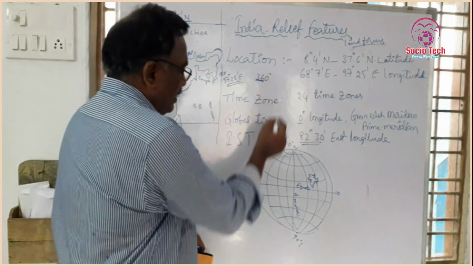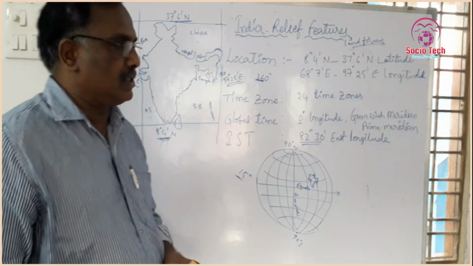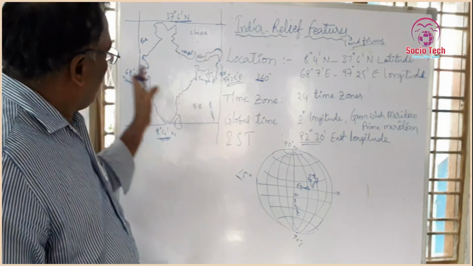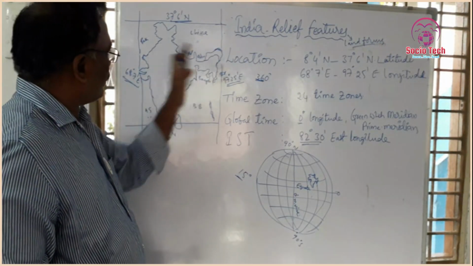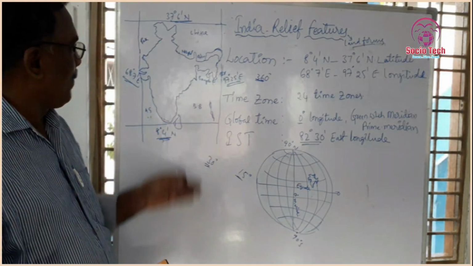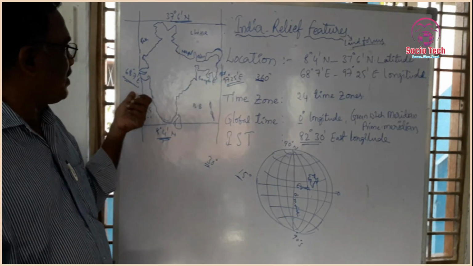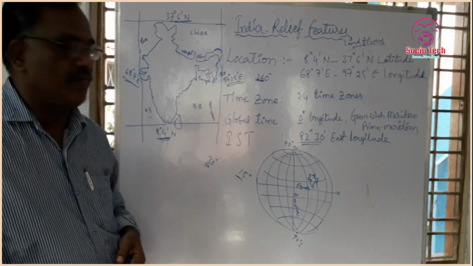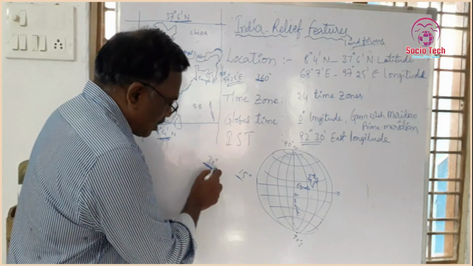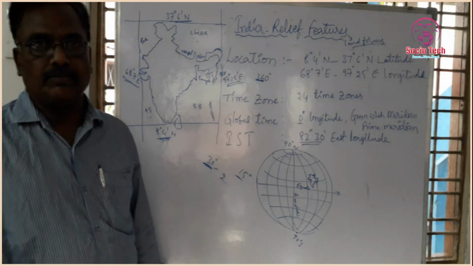That means each time zone is 15 degrees of longitudinal distance. The east-west longitudinal distance of India is almost 30 degrees, 97 minus 68. That means in our country there are 2 time zones, 2 hours.